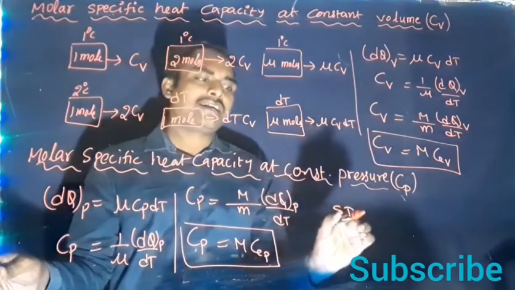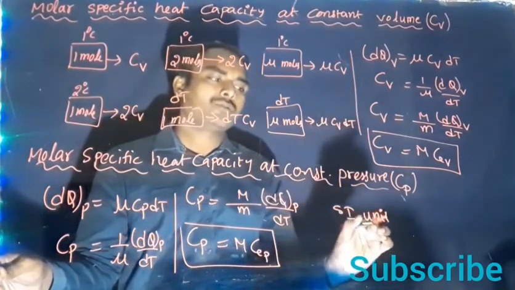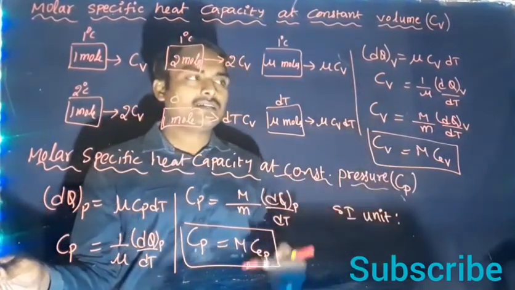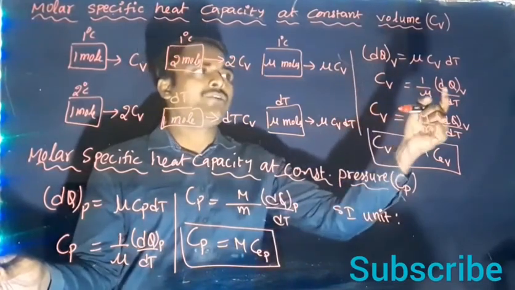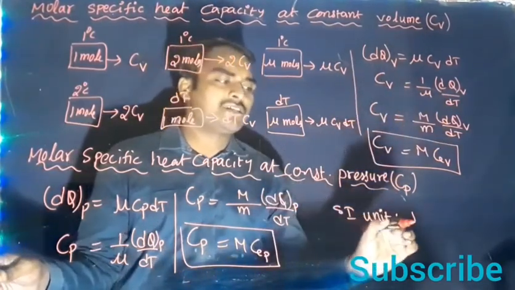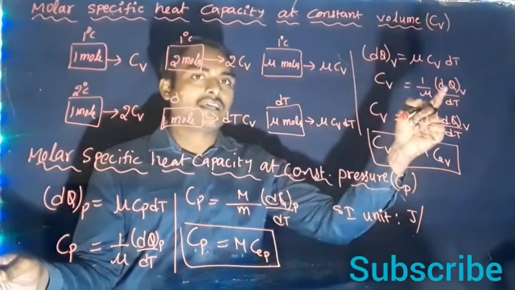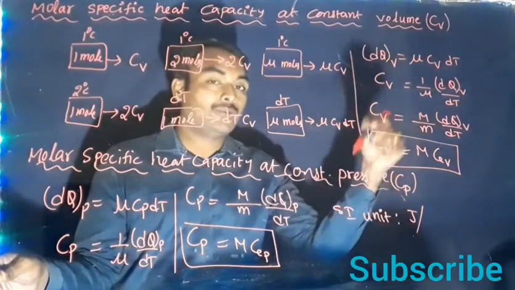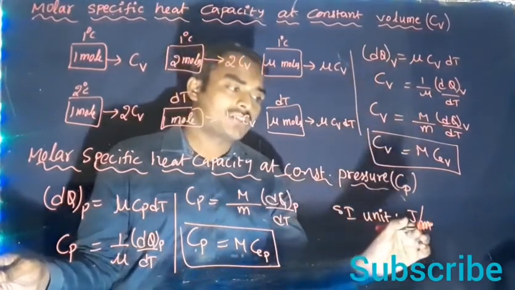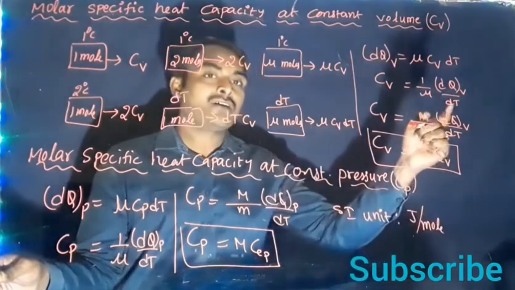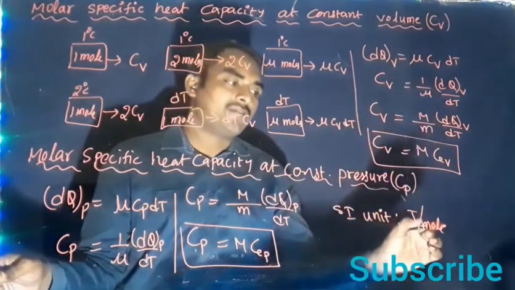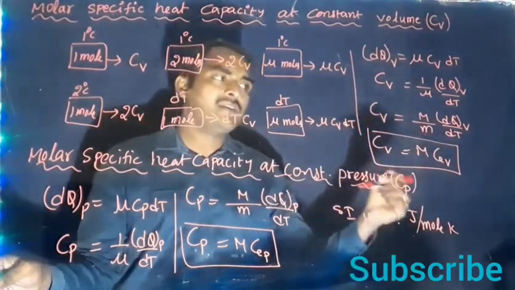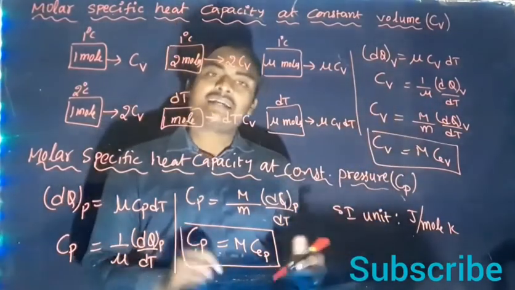Now let us write SI unit for both Cp and Cv. So Cv equal to 1 by mu into dq by dt. dq is the heat energy measured in joule. SI unit of energy is joule. SI unit of mu, the number of moles, is just mole. SI unit of temperature is Kelvin. So joule per mole Kelvin is the unit for Cv and Cp also.